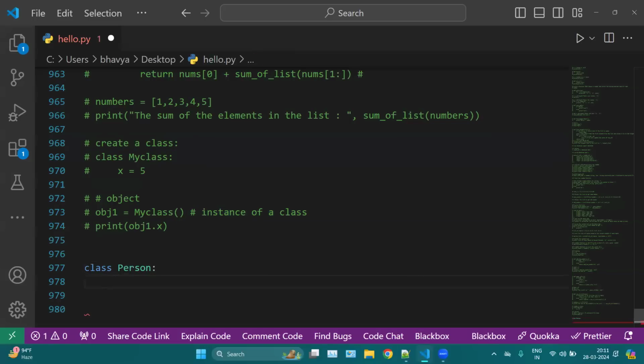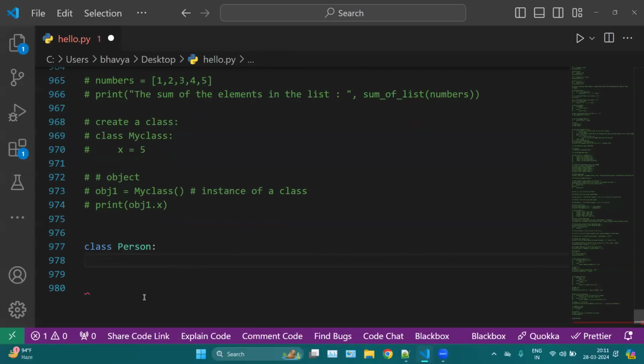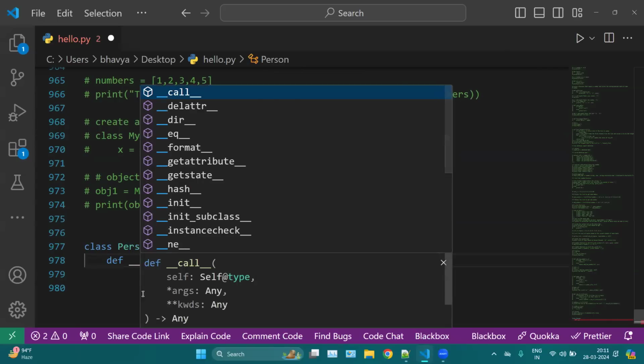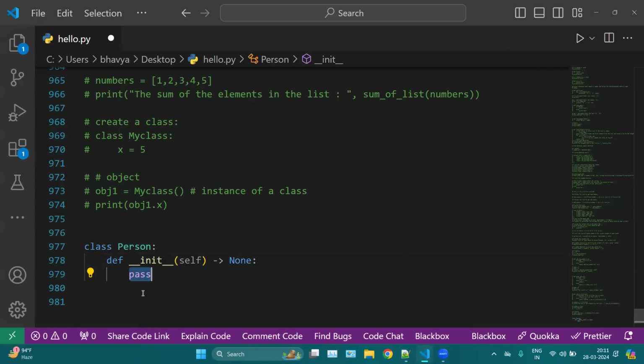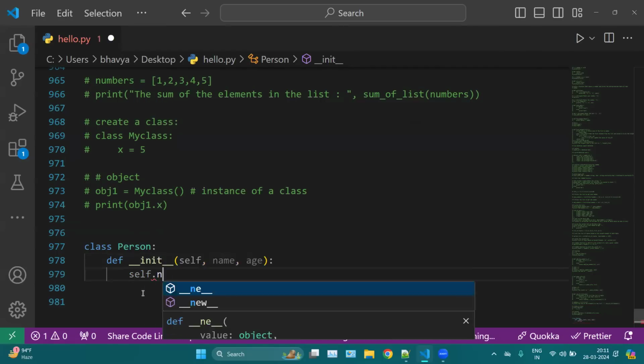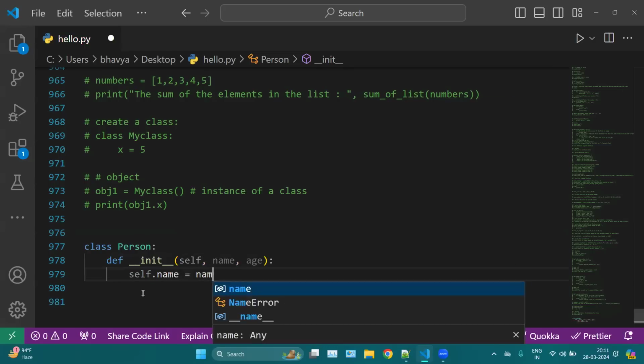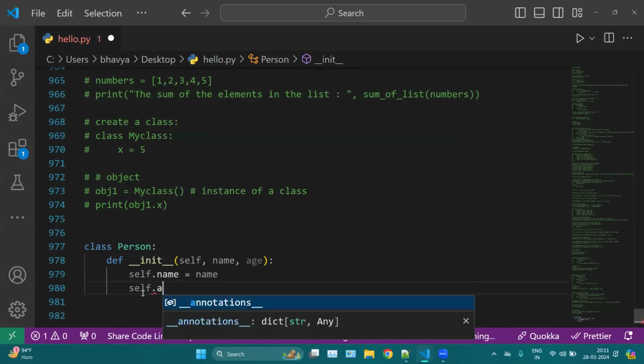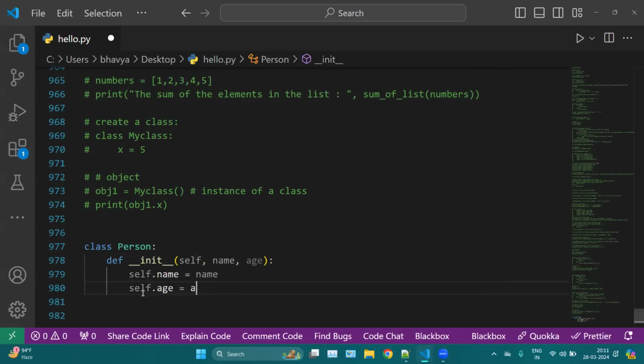Here I'm creating a function which is def __init__, and then here I'm taking the name and age of that person. Then I am using self.name = name and self.age = age.